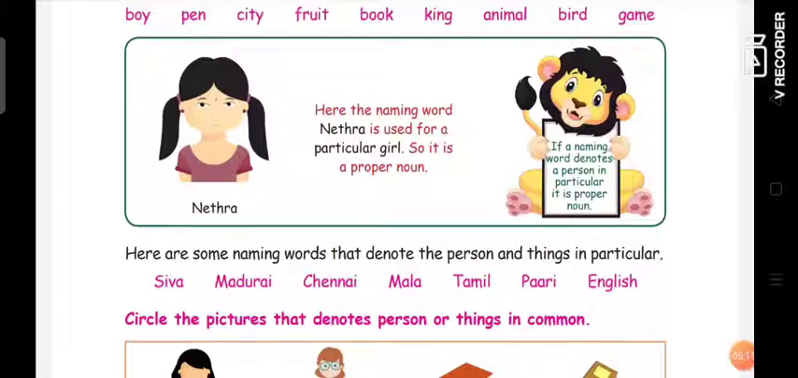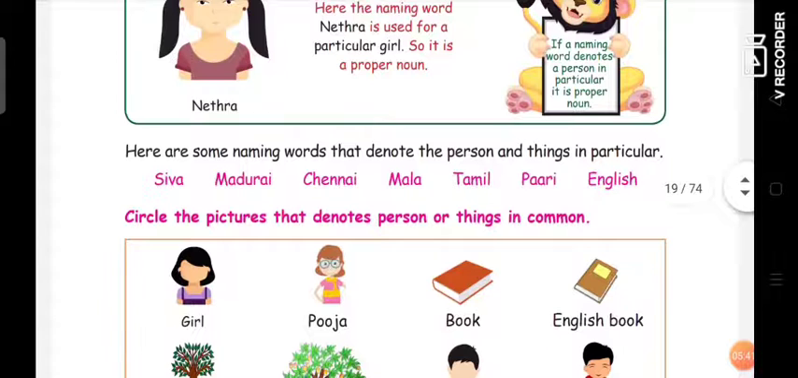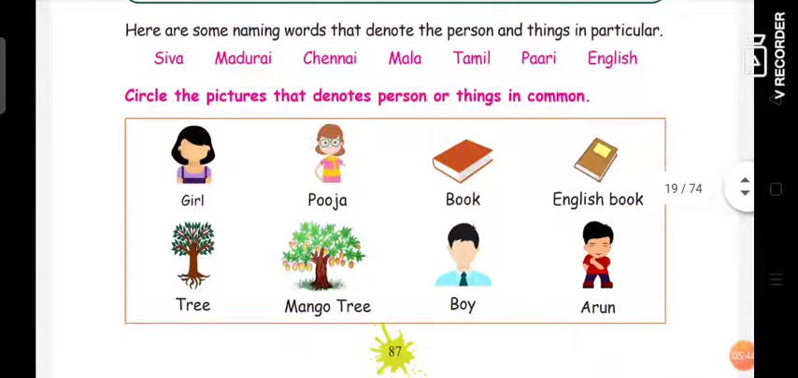Mala is the name of a girl. Tamil is a particular subject or particular language. Then Pari is also a name. Okay, so they are specifying the names of things and of a particular person. So this is known as proper noun. English is a language, so they are denoting a language in particular, so this is known as proper noun.